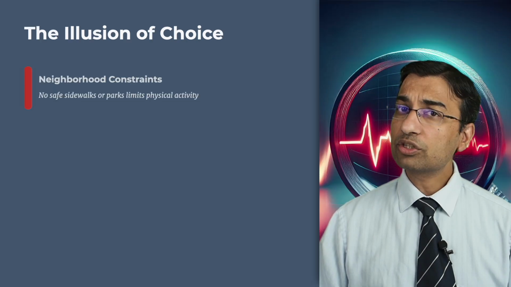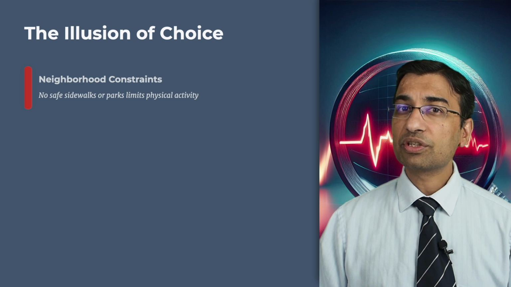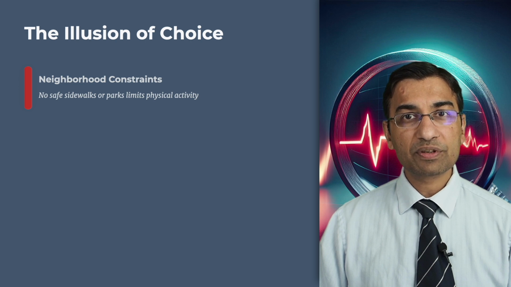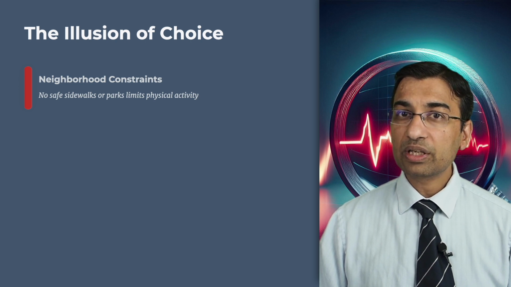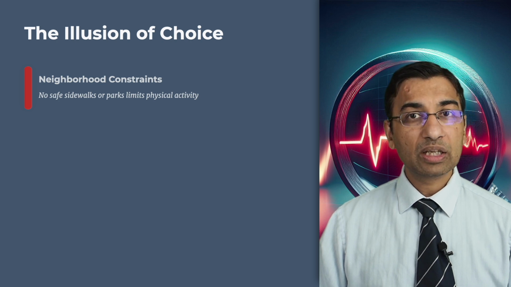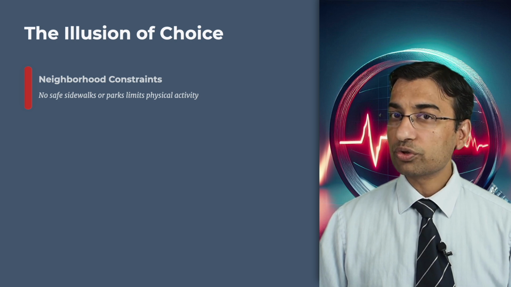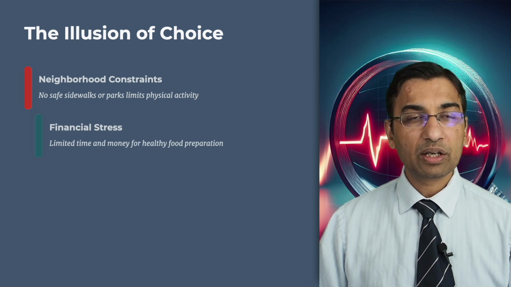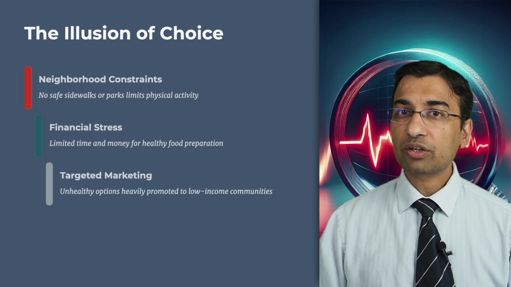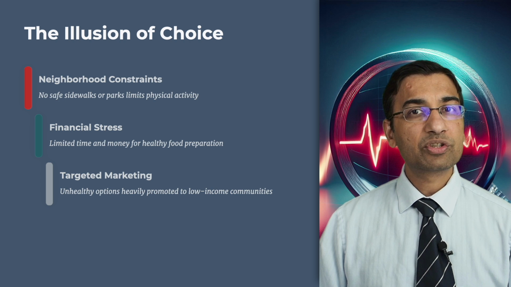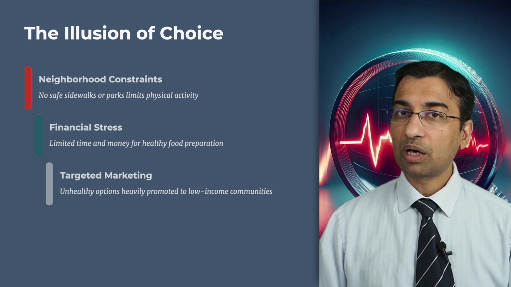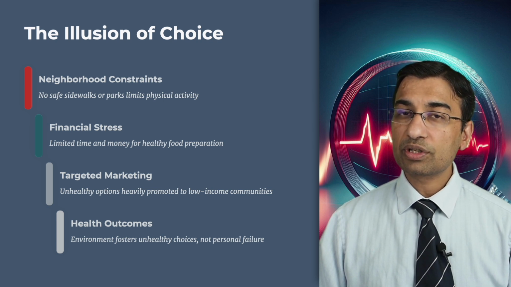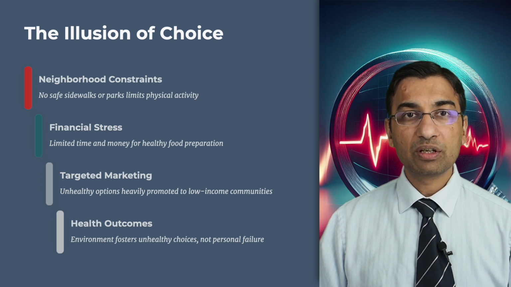There's a lot of debate over the role of personal agency versus systemic factors leading to poor health outcomes. However, blaming individuals for unhealthy diets or lack of physical activity fails to recognize that housing in neighborhoods without safe sidewalks may not allow for physical activity and that there may be no grocery stores nearby. Similarly, when people are financially stressed, they may have limited time or money to buy and cook healthy food. Furthermore, commercial actors often target this vulnerable population to sell junk food as an easy option to their food problems. Couple this with a neighborhood where everyone is in the same boat. This then fosters unhealthy choices in the community, which then profoundly shapes individual behavior.